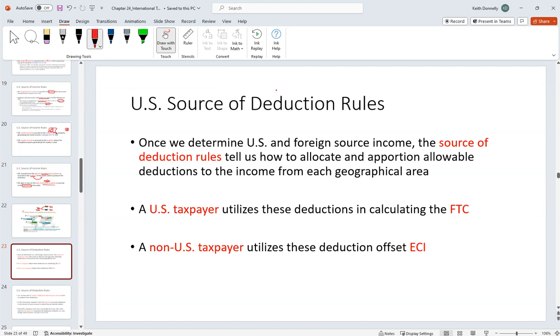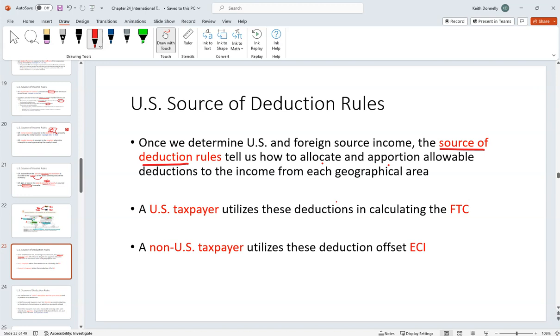Likewise, once we find out our U.S. source and foreign source income, right, using these sourcing rules, then we have additional rules for deductions, right? Source of deduction rules. And this basically says, hey, we're going to help you allocate and then apportion allowable deductions associated with this income.